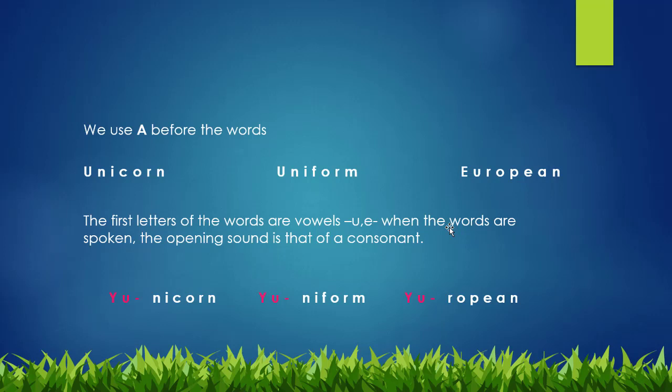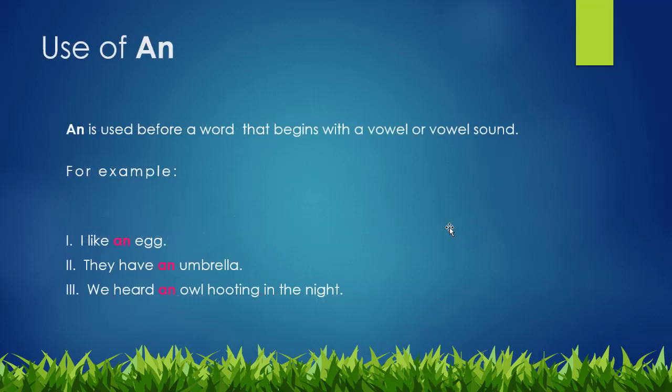Do you understand? Good. Now we will see how we will use article AN with words. AN is used before a word that begins with a vowel or vowel sound. For example, I like an egg. We can clearly watch here that egg is starting with a vowel, so that's why we have used here article AN.